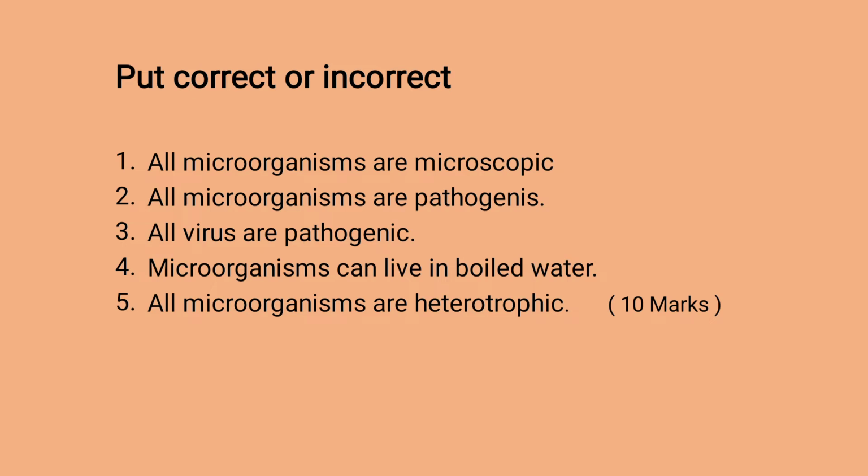So all microorganisms are heterotrophic, that is wrong. Again, first one incorrect, second incorrect, third correct, fourth correct, fifth incorrect. Before moving on, 5 questions, 10 marks, 2 for each.